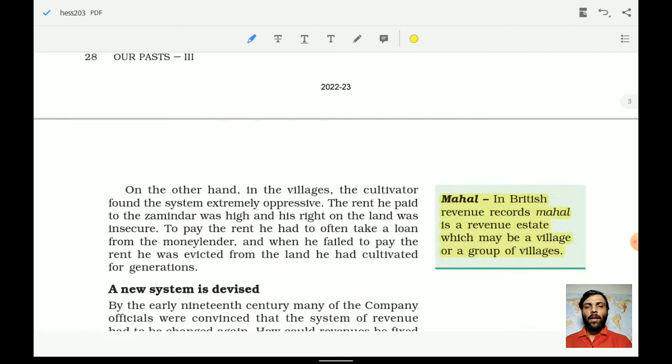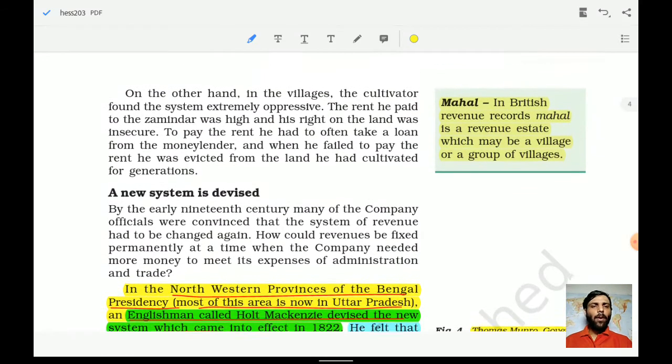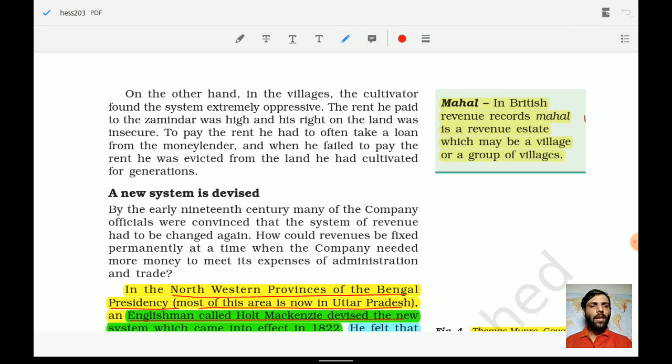We have already understood this, because as long as they were receiving the money, they were happy. So now it is talking about an important fact. I have already marked it. It wants to provide us some information about the mahal. What is a mahal? In British revenue records, a mahal is a revenue estate which may be a village or a group of villages. So remember this, a mahal could be one single village or a group of villages.